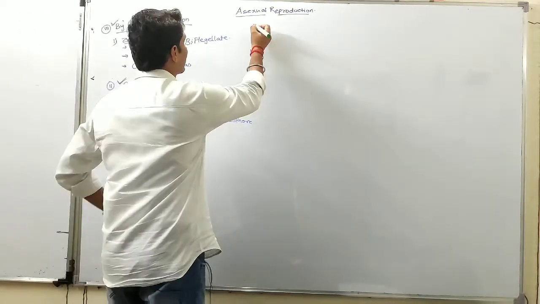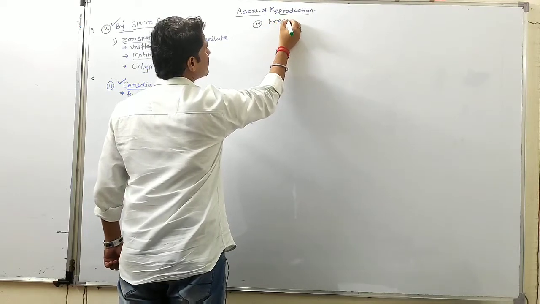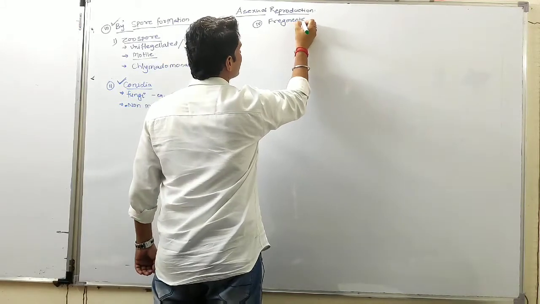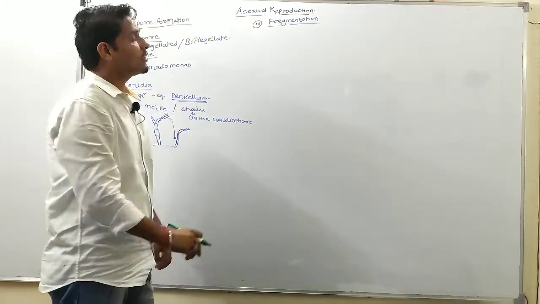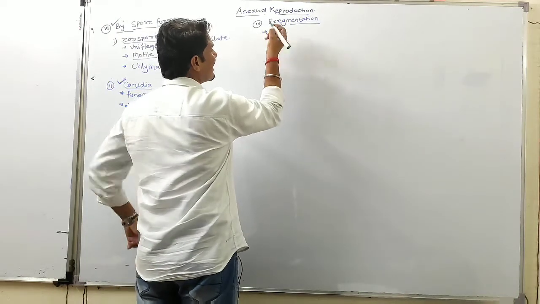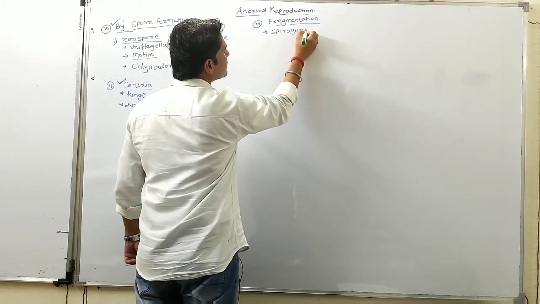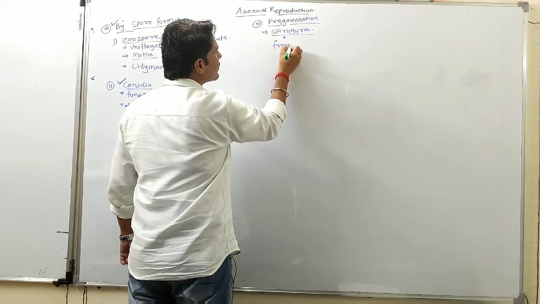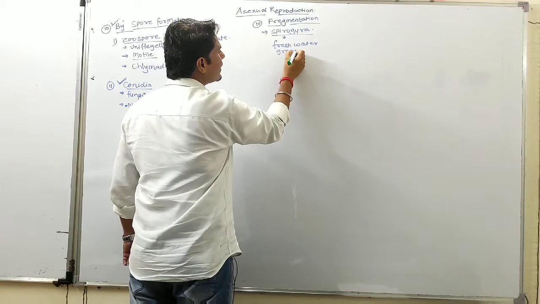Then next method is fragmentation. Another method of asexual reproduction is fragmentation. So fragmentation type of reproduction is seen in Spirogyra. Spirogyra is freshwater green algae. क्या है? Green algae.